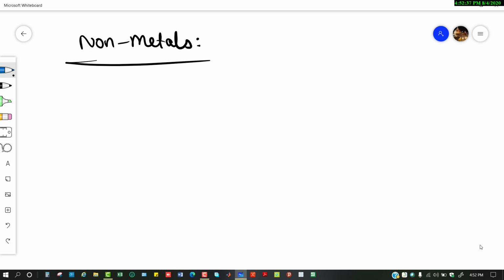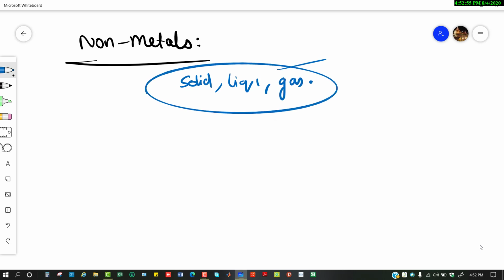Now we'll see about non-metals. So what are non-metals? Obviously, the substances which are not metals are counted under non-metals. Okay. These non-metals are found in three states: solids, liquids, and gases. And they are also found at room temperature. Found means they are available. So they are found in all three states, like solid, liquid, and gas.